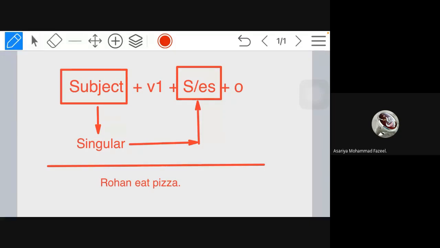What is the mistake in this sentence? Sir, in this, Rohan ate pizza. Sir, eat. So eat spelling is right. E-A-T.